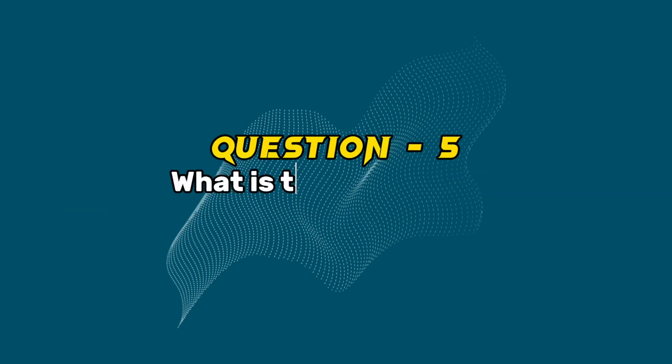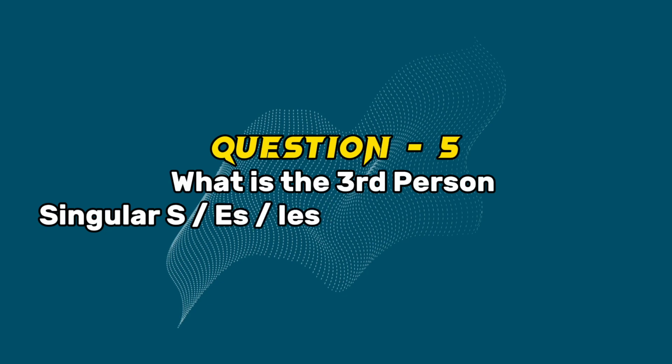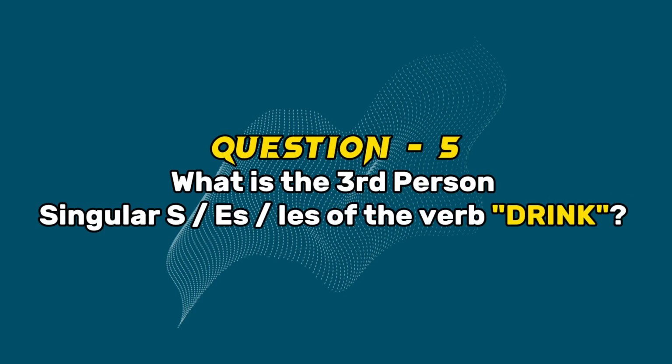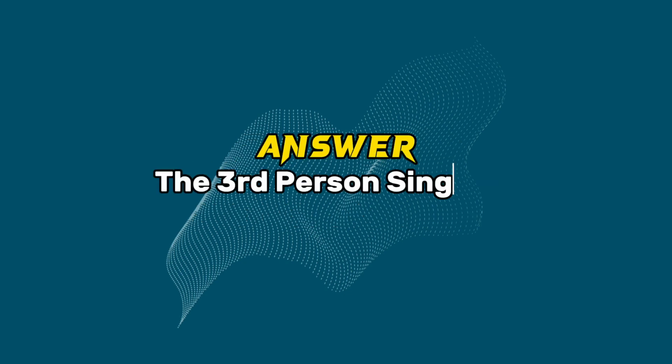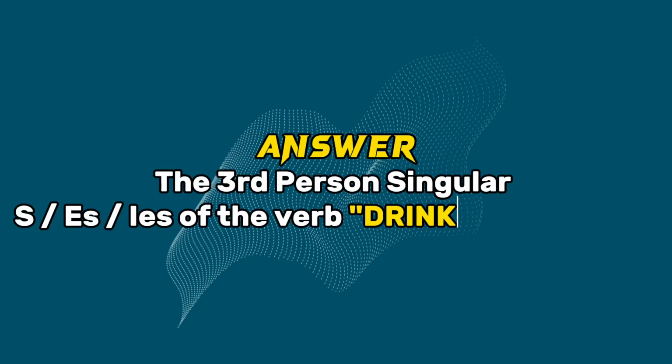Question 5. What is the third person singular S/ES of the verb drink? Answer. The third person singular S/ES of the verb drink is drinks.